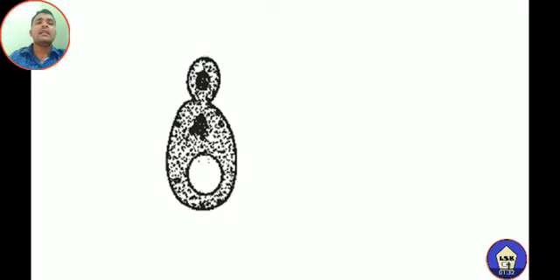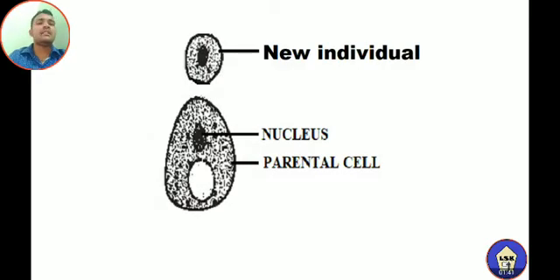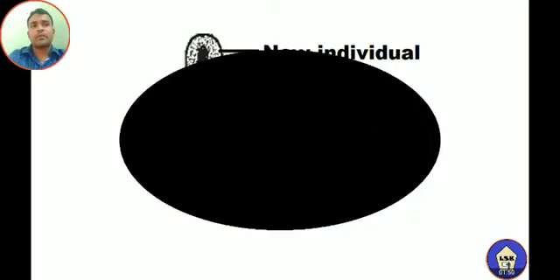And now in the next step, the external growth or the bud will start to detach from the parental body cell, so that they separate from the parental body, and a new individual arises from that separated bud. So this is budding found in yeast.